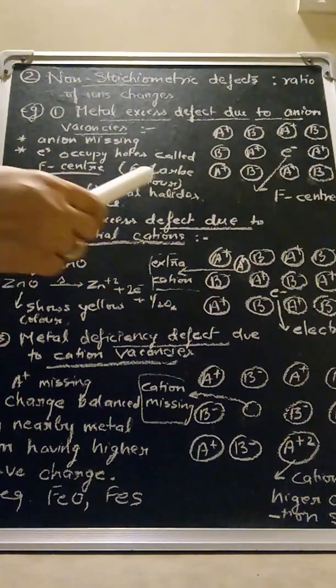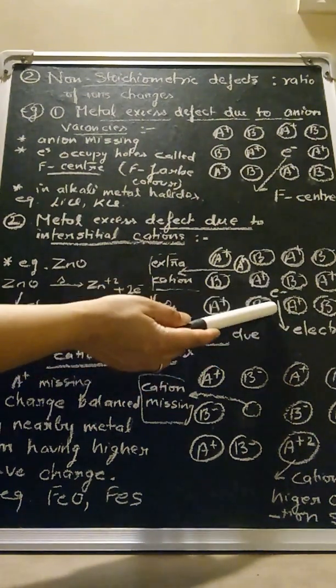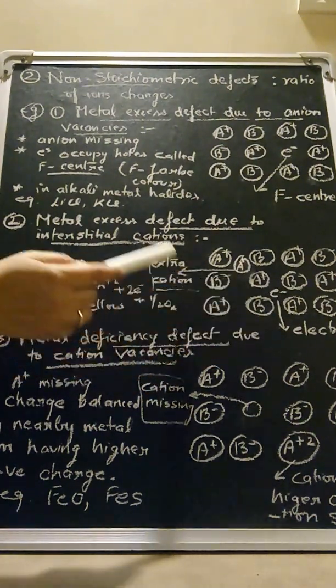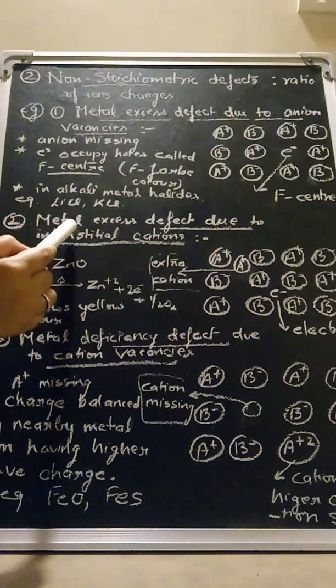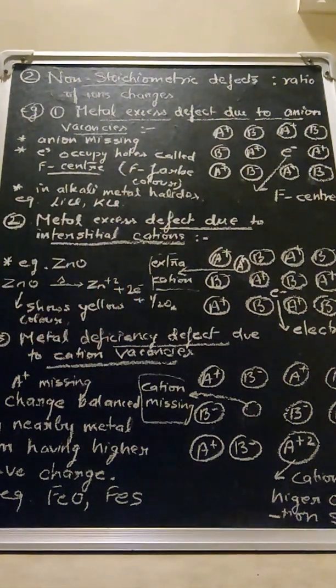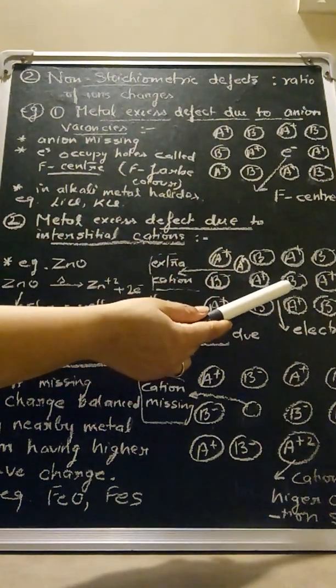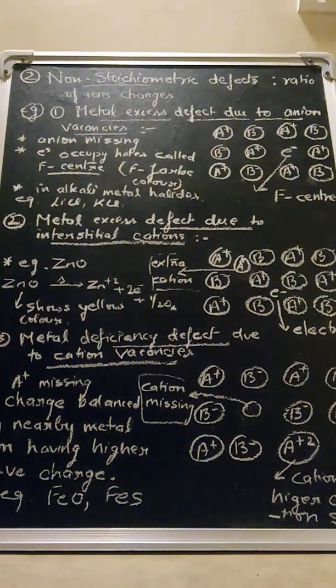So this presence of an extra cation and a free electron in an interstitial site leads to a defect which is called metal excess defect due to interstitial cation. Now, since this crystal defect also has an electron in an interstitial site, because of the presence of this free electron, crystals showing this defect also start showing color.